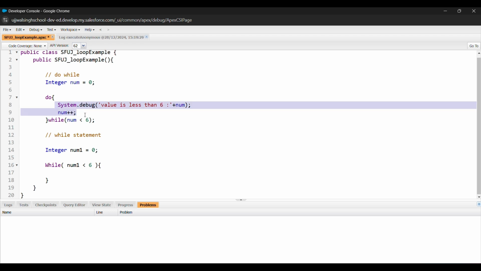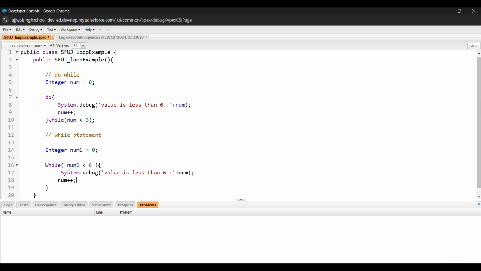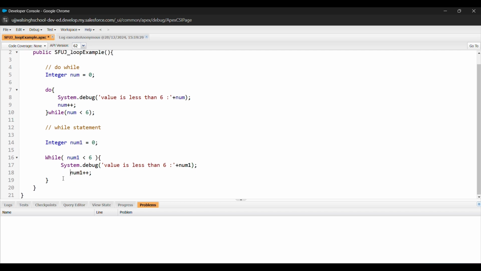Let me copy this, and here I will use num1 and num1. Let's save it.